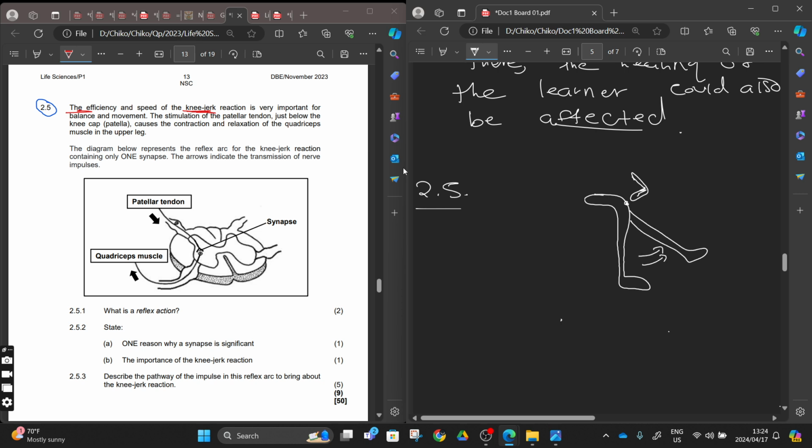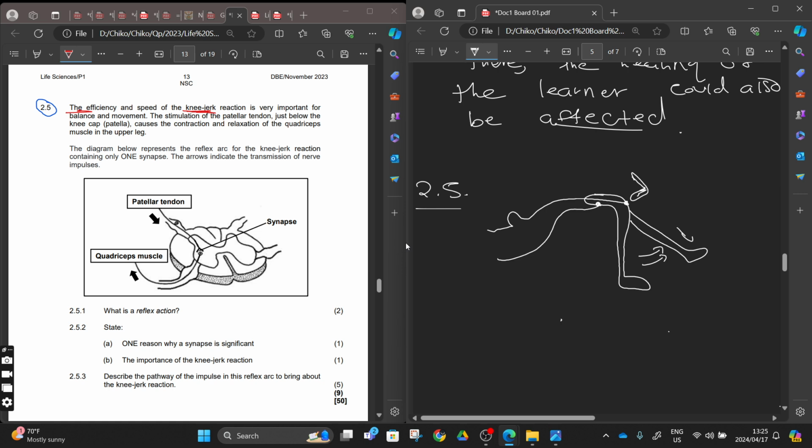Then they will take a nerve from here to the spinal cord. In the spinal cord, you'll see the dorsal root. The dorsal root comes here to the spinal cord. Then from the spinal cord, we will have another motor neuron bringing the effector to this leg here. And then this will be your result. So the stimulus, the receptor, everything is like this.